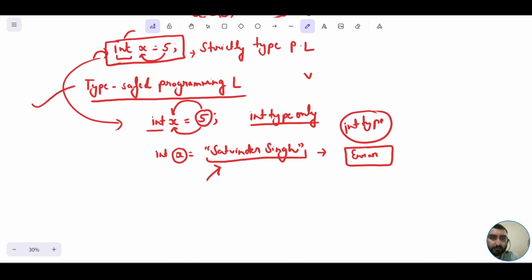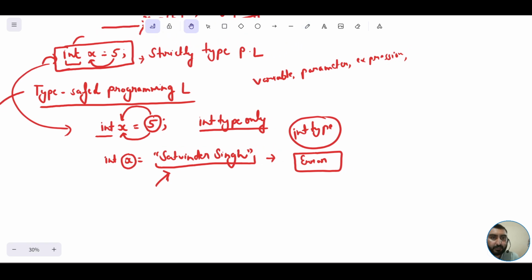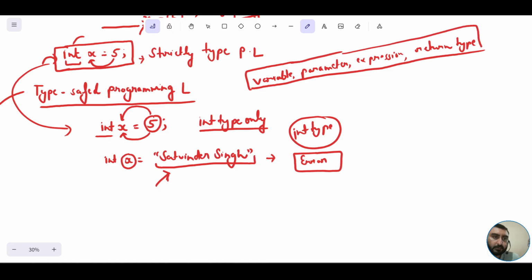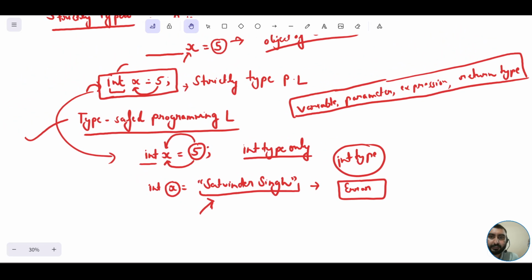No matter whether it's the variable, the parameter, the expression, or the return type of the function or method, they must adhere to their original type. That's what a type-safe programming language means. And Java is a type-safe programming language. So I have explained how Java is a strictly typed programming language.